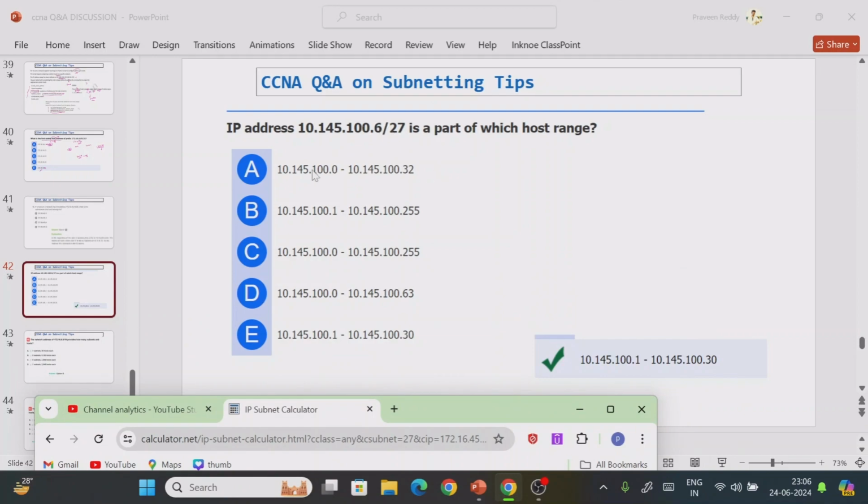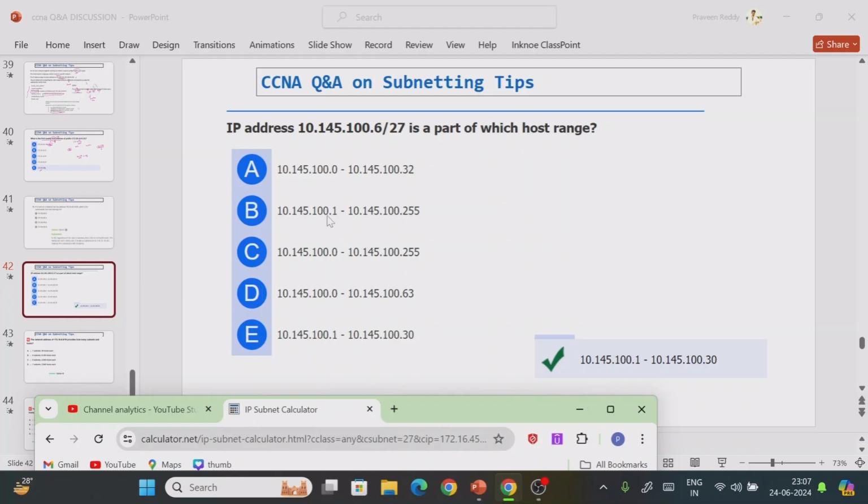This may also look like a correct answer, but it is the wrong option because they are asking only for the host range, not the entire IP addresses in the subnet. They are not asking for the network address or the broadcast address. They are asking only for the host range, the IP addresses that we can assign to the system. So this is the correct answer, right? The starting usable address is 1 and the end address is 30.